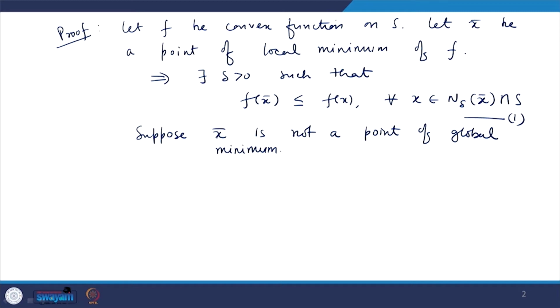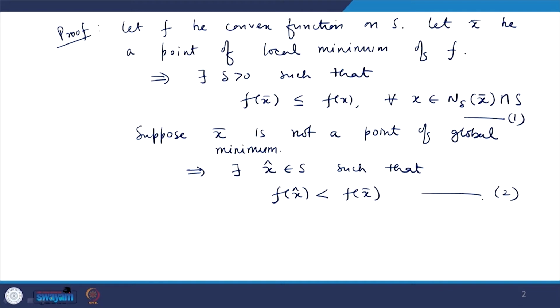So, this implies that there exists some x cap belonging to S such that f x cap is less than f x bar. Suppose it is true.